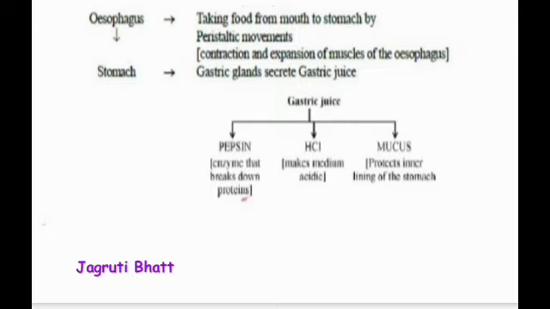Hydrochloric acid helps in digestion of protein by providing an acidic medium to the enzyme present in the gastric juice, pepsinogen. This pepsinogen is inactive and becomes active only in an acidic medium. So HCl helps in converting inactive pepsinogen to active pepsin. This pepsin then breaks down protein into simpler molecules.